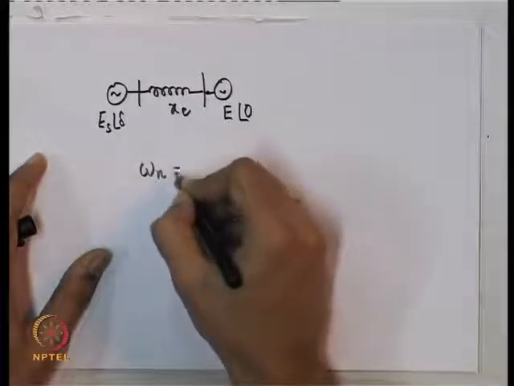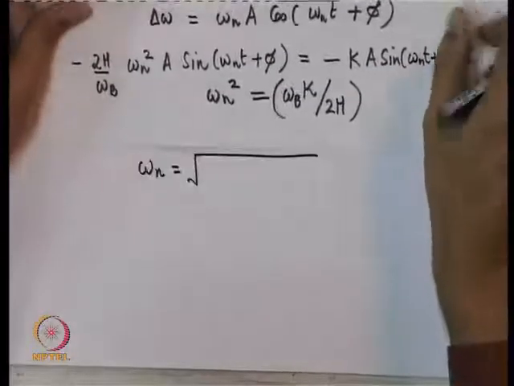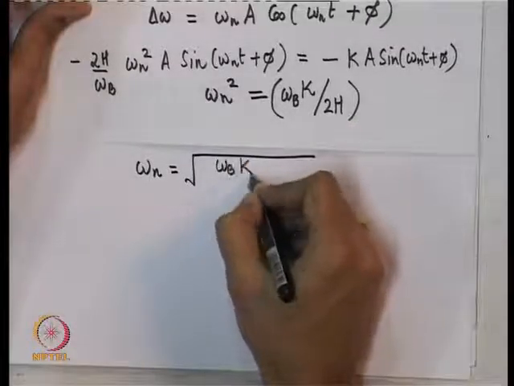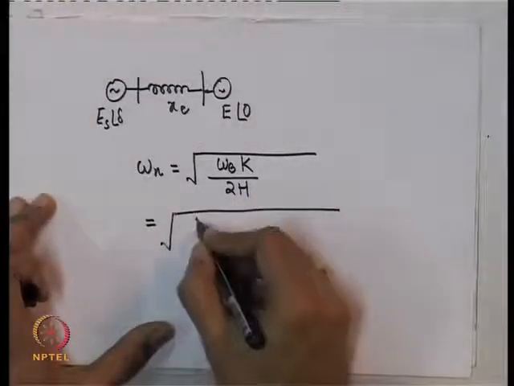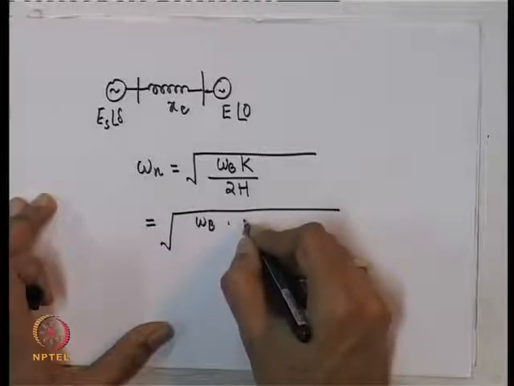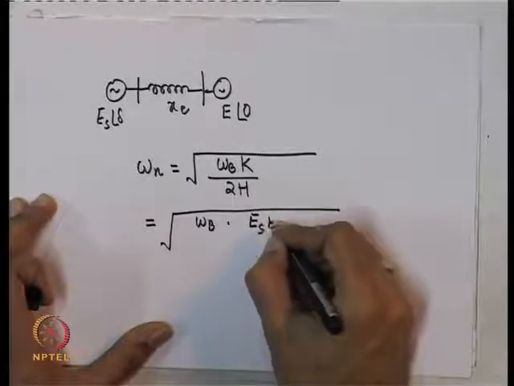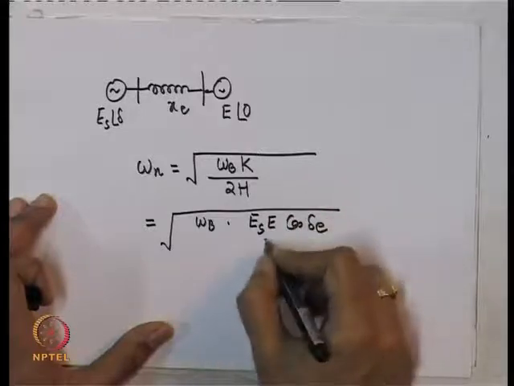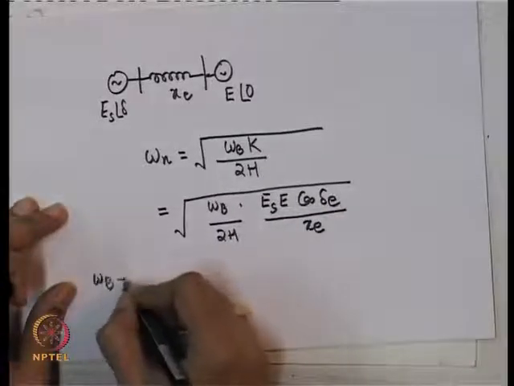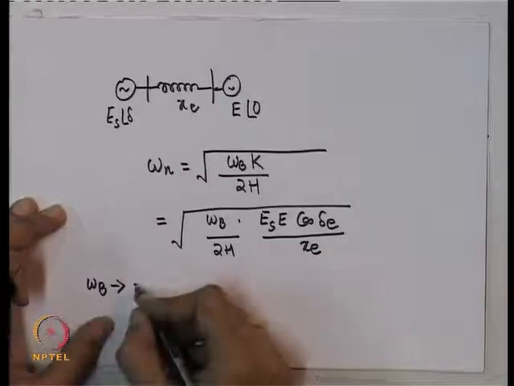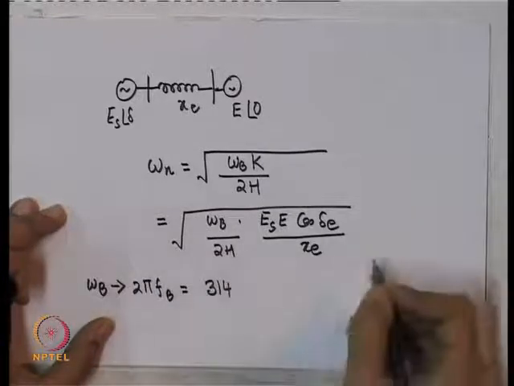We saw that omega n is equal to root of omega b capital K upon 2h, and this is nothing but omega b, this K is nothing but... So if I take omega b for a 50 hertz system, the base frequency is nothing but roughly 2 pi into 50, which is nothing but roughly 314.